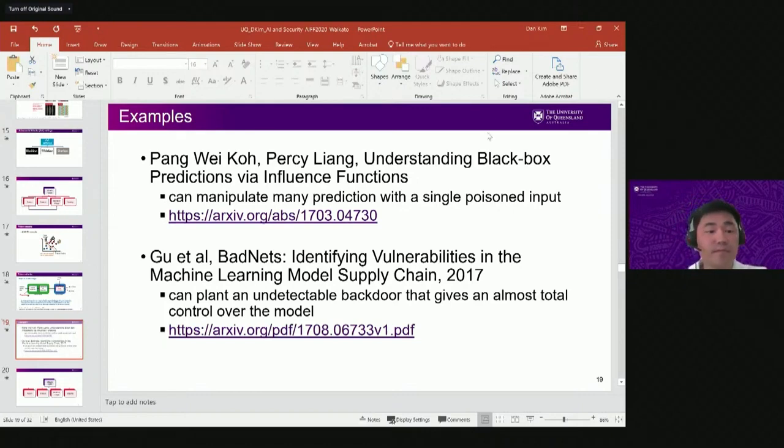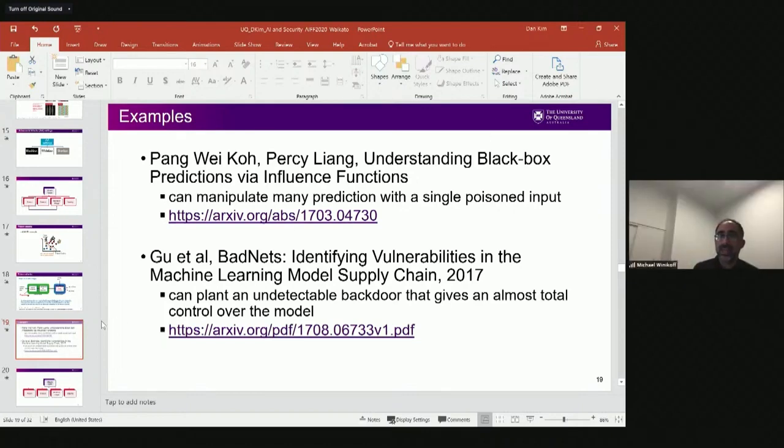Okay. And my next question was going to be, does this assume that the attacker has access to the model? But then you sort of explained that it is possible to engineer a surrogate model to use instead. That's right. How much harder does it make the attack if you're working with a surrogate rather than the original model?